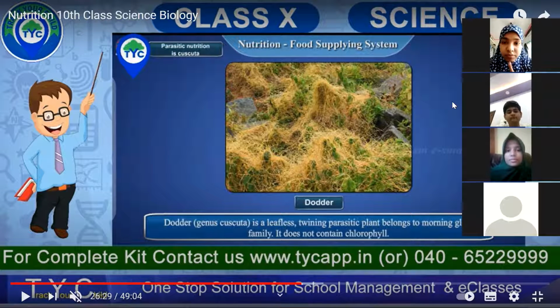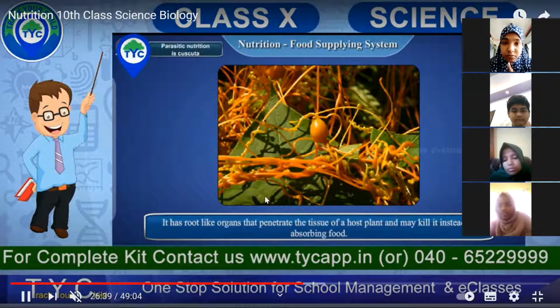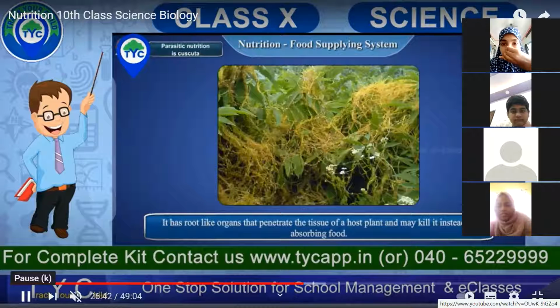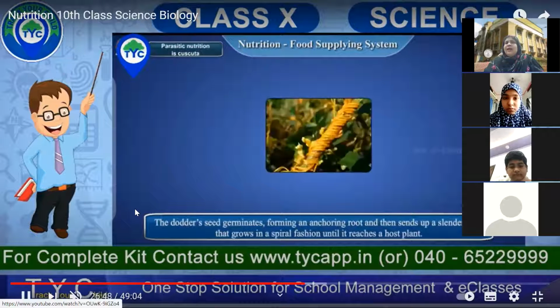And if we are eating sugary products, that's very good food for it. It can live for a longer time and damage your body easily. So that is how these parasites enter inside a host. We are hosting these parasites inside. So it has root-like organs that penetrate the tissue of the host plant and may kill it instead of just absorbing food. Sometimes corona is even killing human beings. So it doesn't just derive food from the organisms, it kills them also. These are called parasites. They have root-like organs which penetrate and absorb the food from the host. The host is the one on which they live.